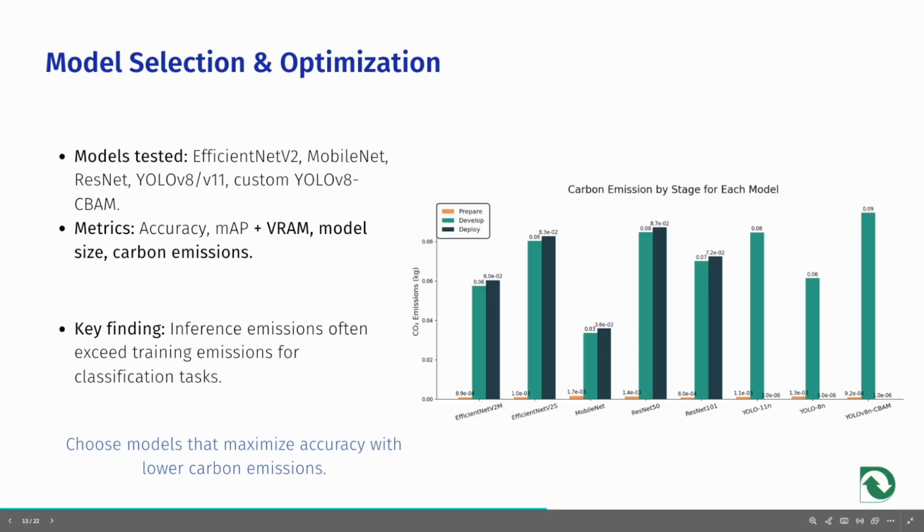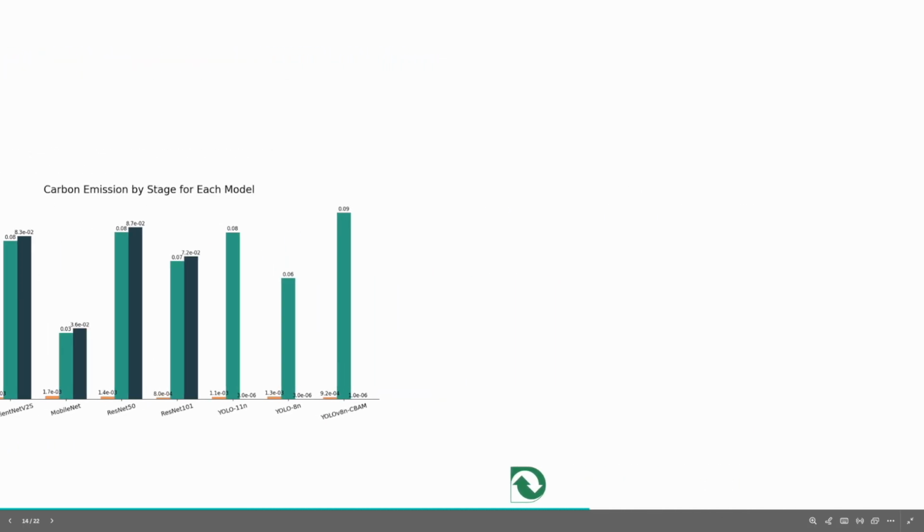A key finding from the experiment was that for classification tasks, emissions from ongoing inference often surpass those generated during initial training. These insights directly inform our approach. We select models that maximize accuracy while minimizing carbon emissions. Now let's explore the steps we took to optimize these models further.